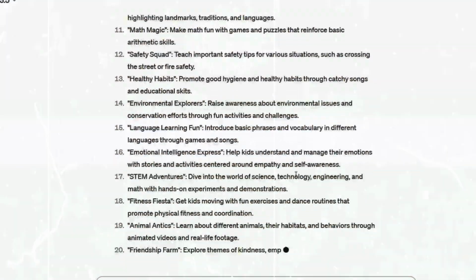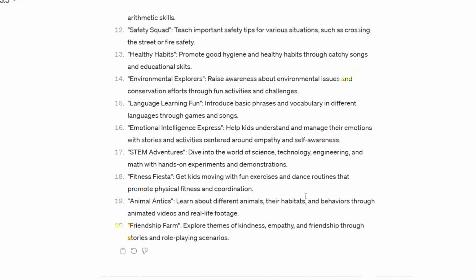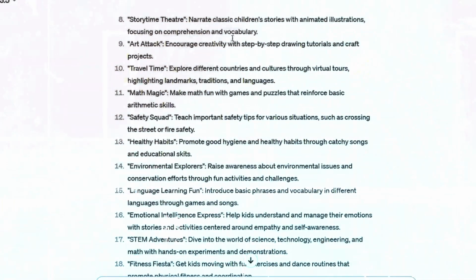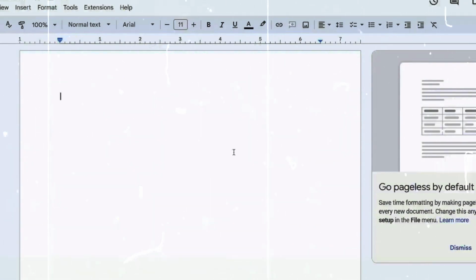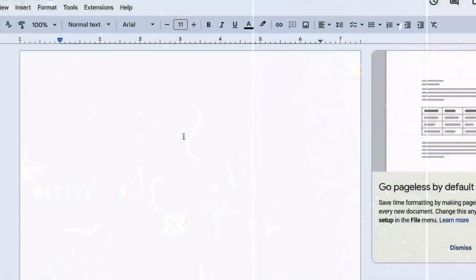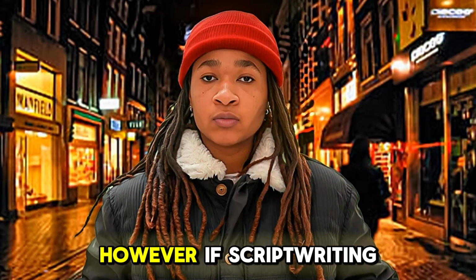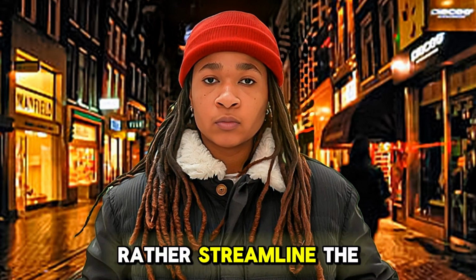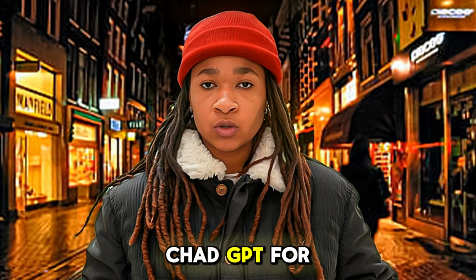Once you have a solid list of video ideas, the next step is to create your video scripts. You can approach this task in two ways as well. The first method is to write the scripts yourself using a tool like Google Docs. If you feel confident in your script writing abilities and prefer to draft them on your own, go for it. However, if script writing isn't your strong suit, or if you'd rather streamline the process, you can use ChatGPT for assistance.